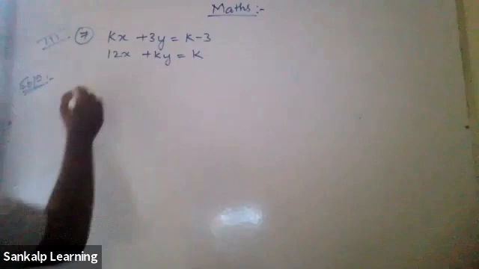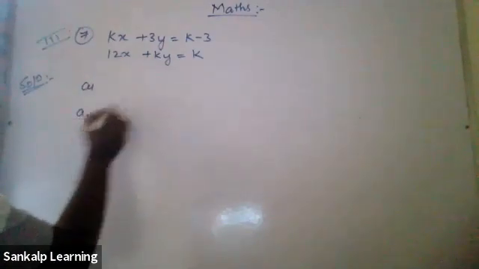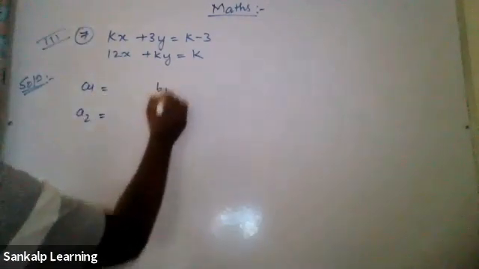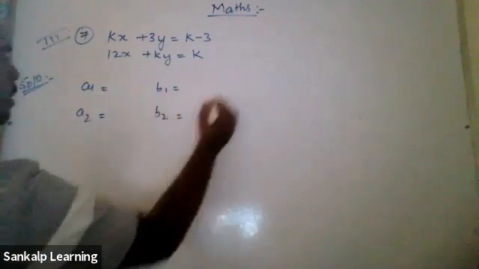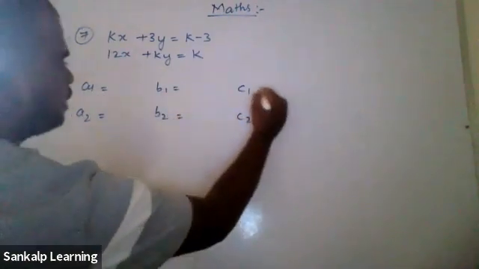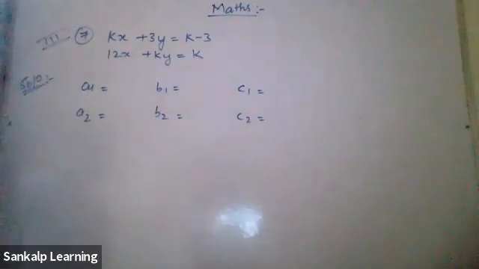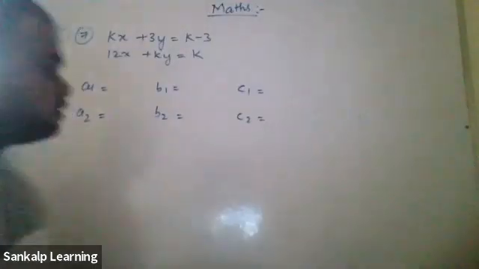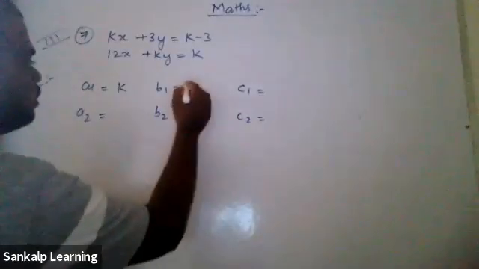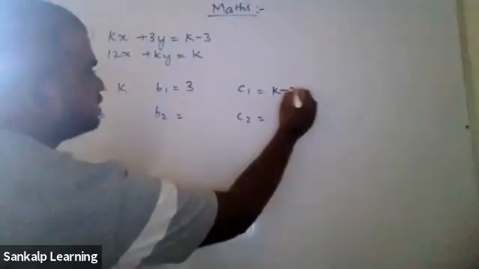As usual, finding the value of a1, a2, b1, b2, c1, c2 is the first step. I want Charan to tell me what is a1, a2, b1, b2, c1, c2. Sir, A1 is k. Very good. And b1 is 3. Good. And c1 is k minus 3, this entire thing.